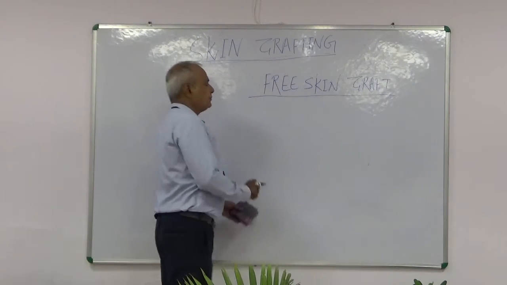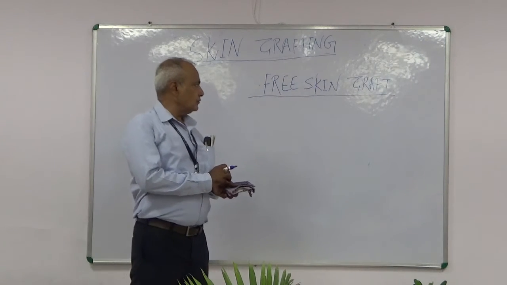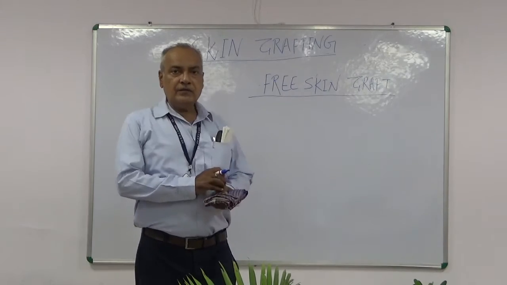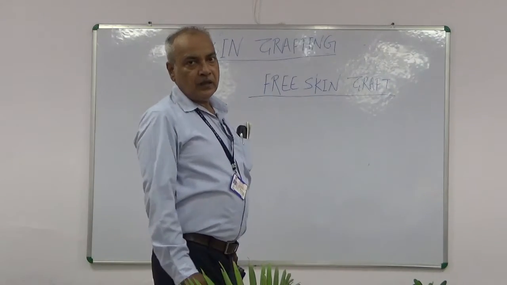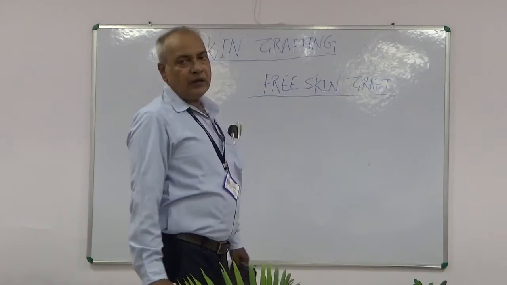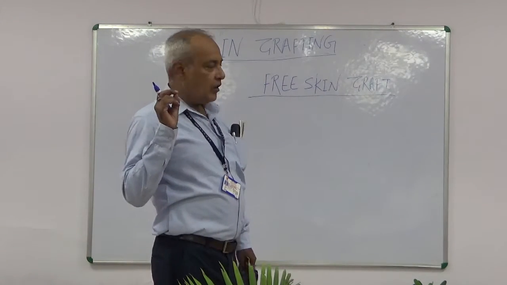Free skin graft. This is the most useful method of getting skin cover over a wound.